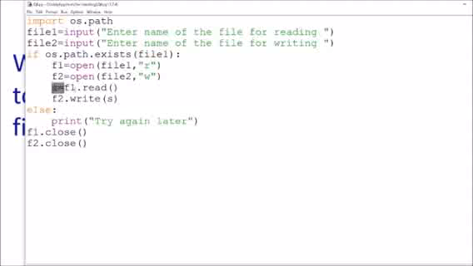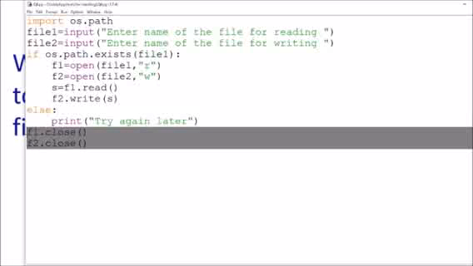Then it will simply do s = f1.read(), that is reading from file 1, and then f2.write(s), writing s into file 2. Please take care, students, that it is very necessary to close the file. When you are writing in the file, if you do not close it, the data will not be flushed to the file. If I do not write file.close, and I try to create a file and write in it, it will not write anything.